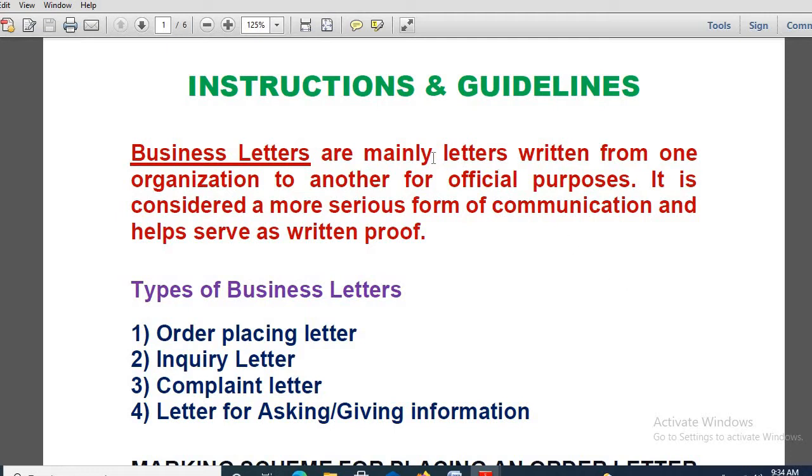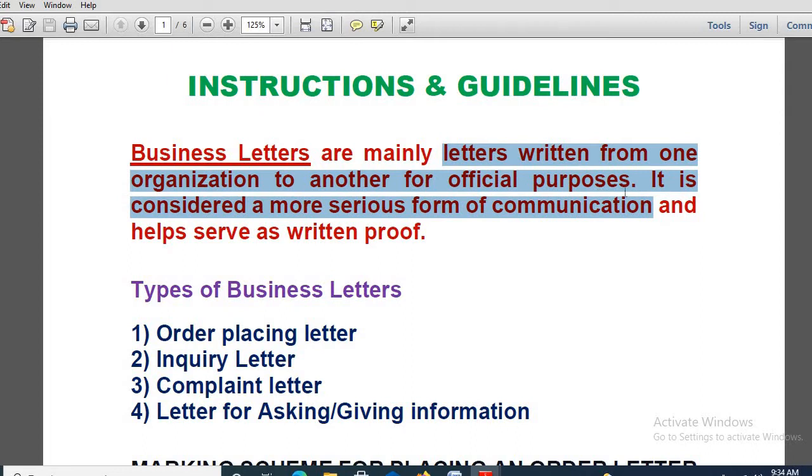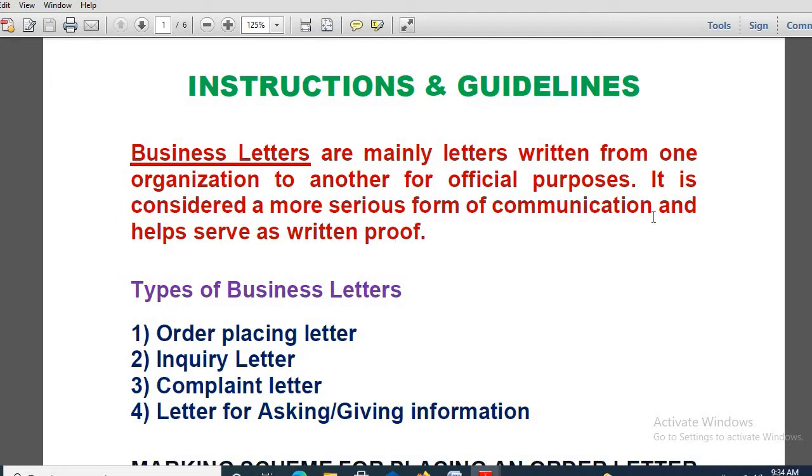What we learn is that they are letters written from one organization to another for official purposes. It is considered a more serious form of communication and helps serve as written proof. Remember, it is written in a very serious tone, and in a very polite manner also. These letters are used for business transactions.